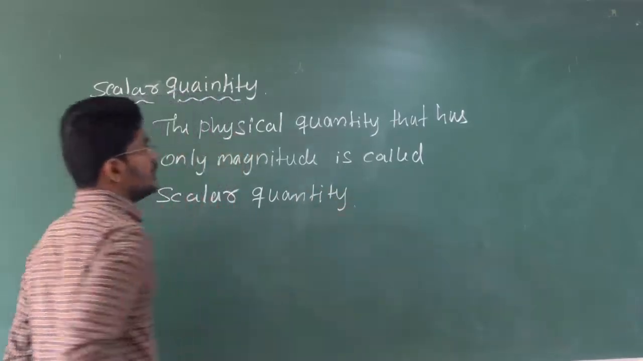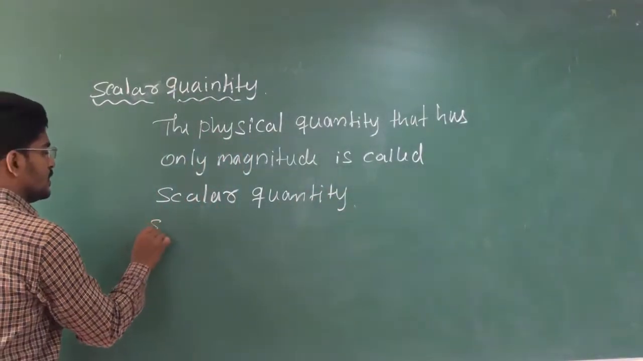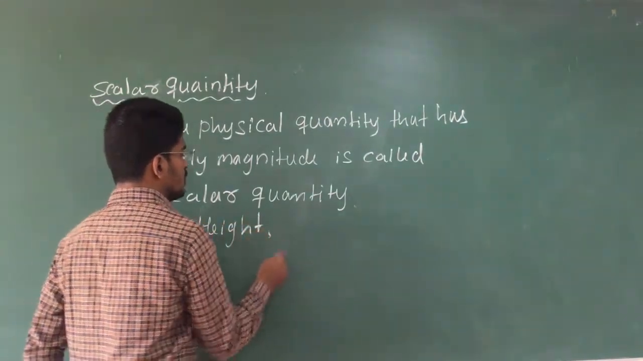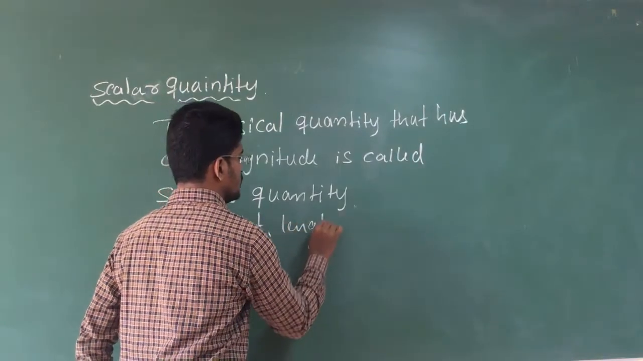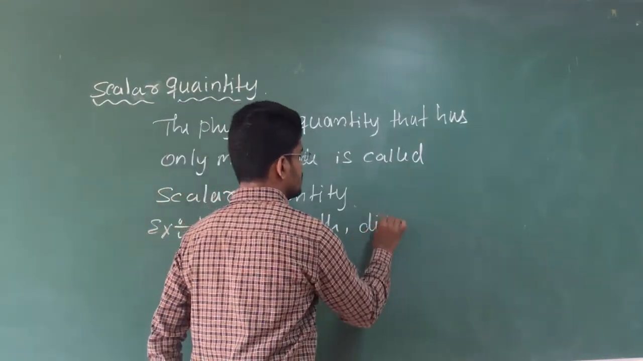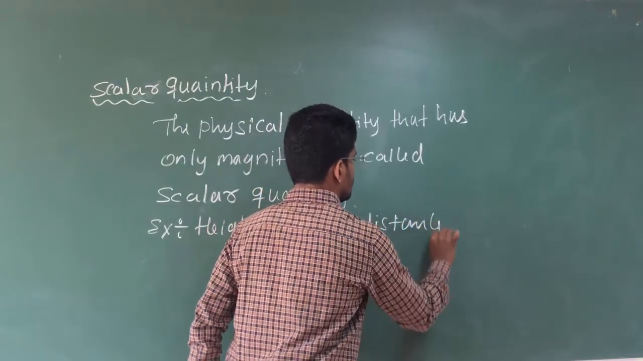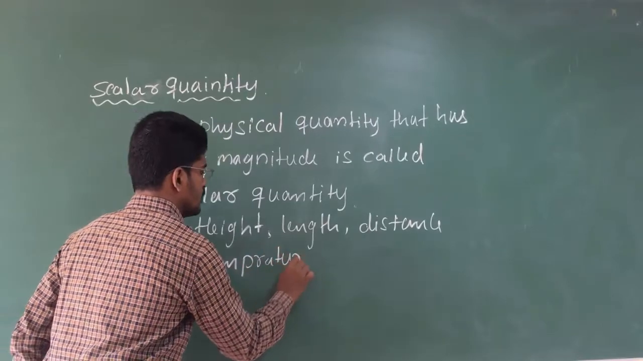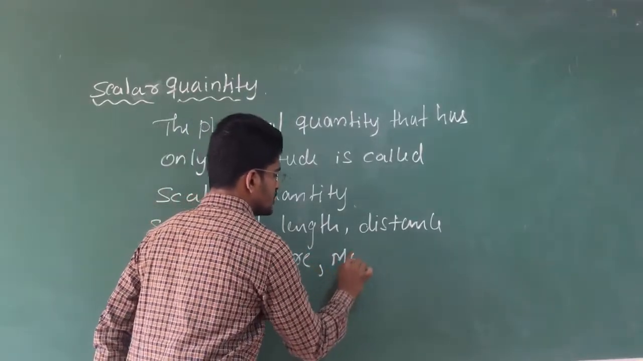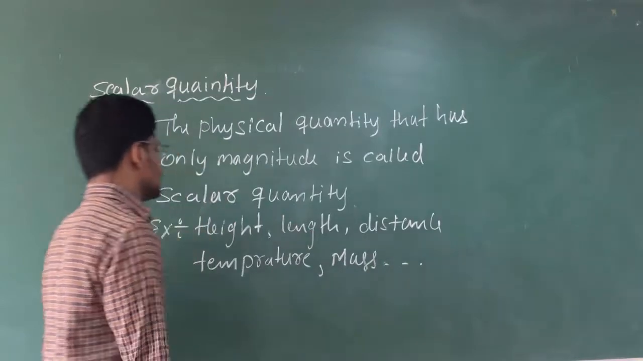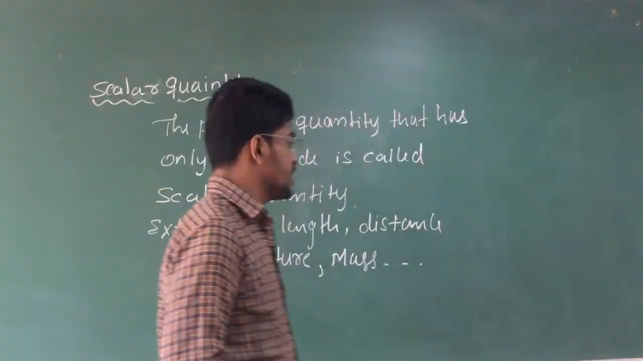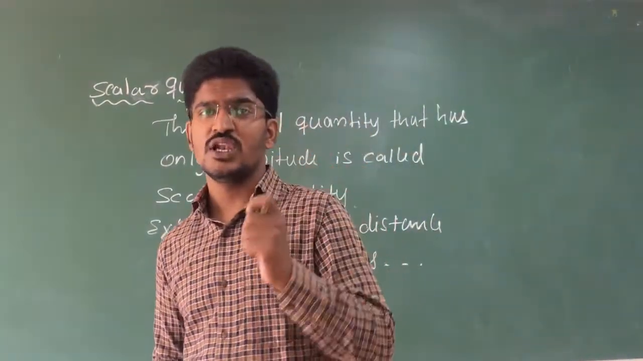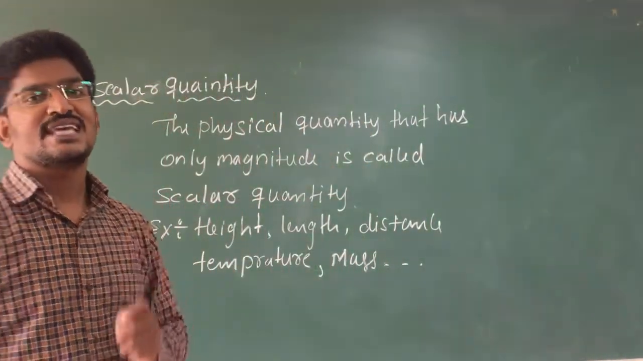Clear? For example, you can take height, length, distance, temperature, mass, and so on. Clear? Height, length, distance, temperature and mass. Clear students? So scalar means which has only magnitude, that is called scalar.